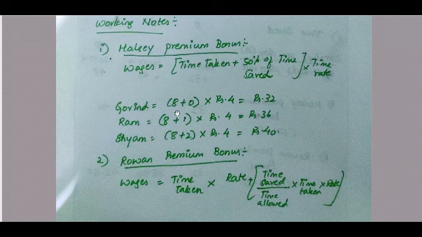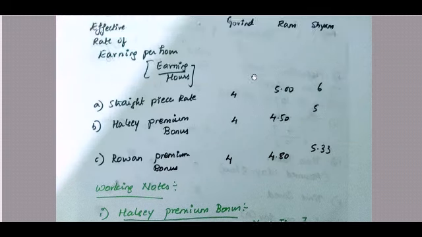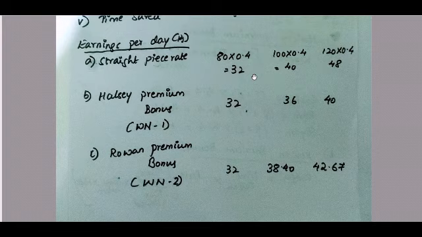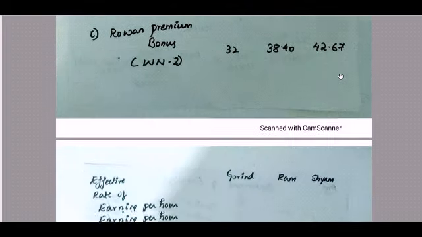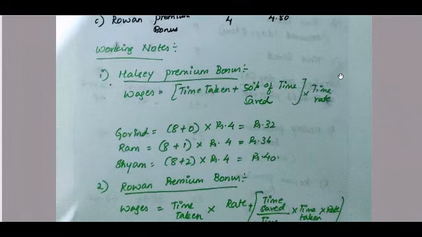So for Govind, what is your time taken? Everyone, we assume they have taken 8 hours, right? So 8 plus 50% of time saved. So how do we basically get this time saved? We have already calculated it in our answer, which is time saved is 0, 2 and 4 for each of the 3 workers. So 0 is your time saved into what is your time rate, which is given in the question, rupees 4.